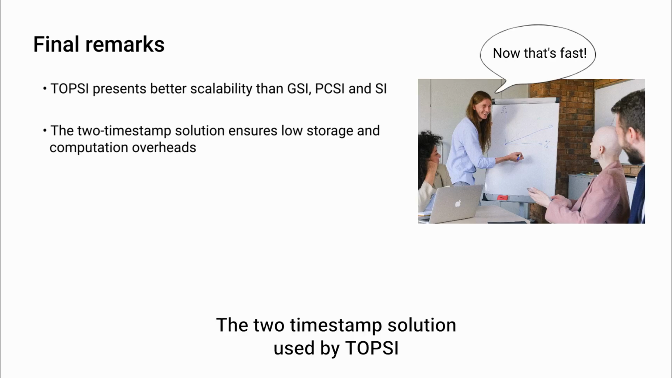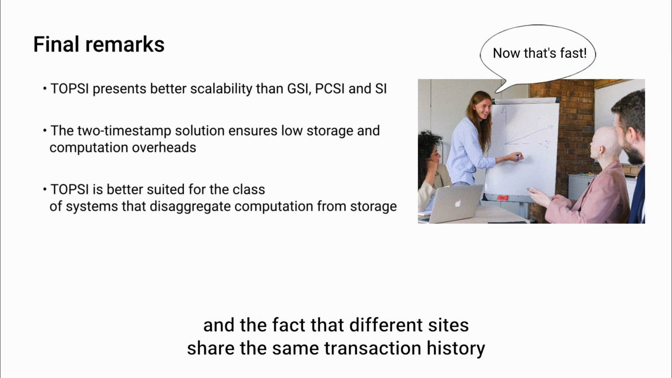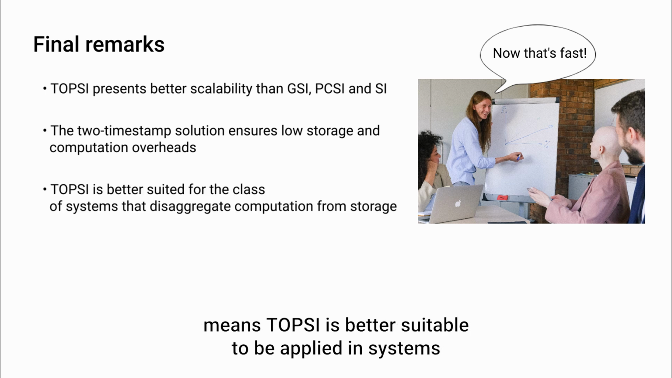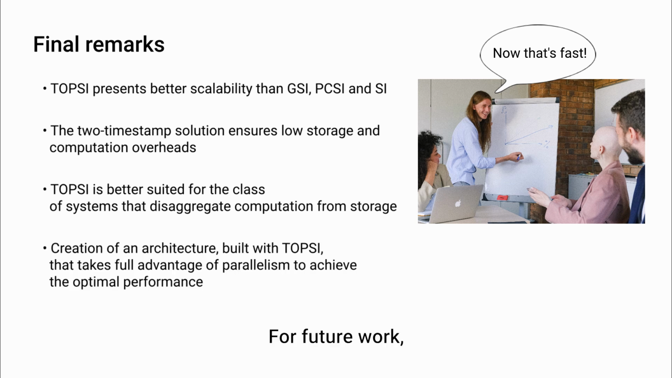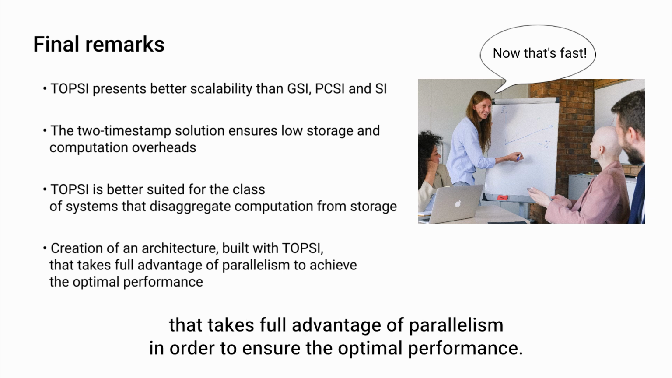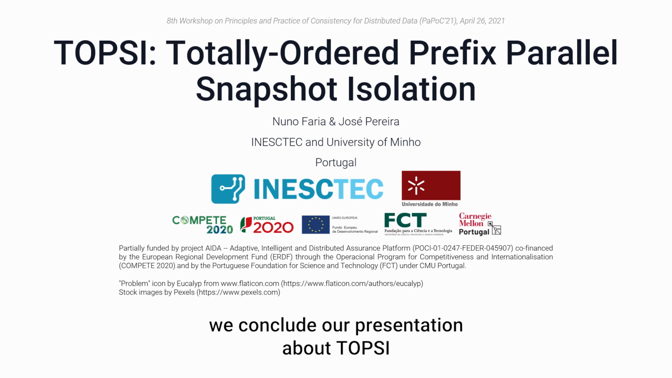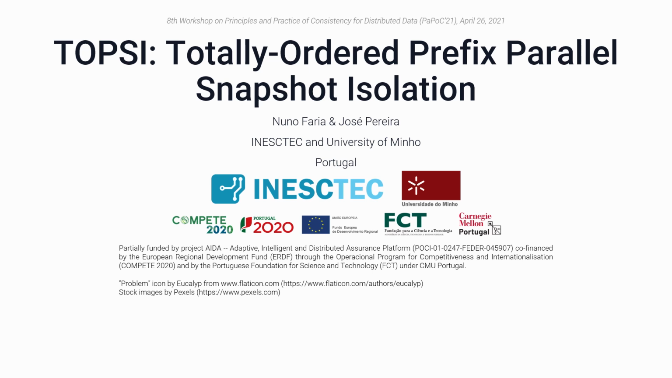The 2 timestamp solution used by TopSci ensures low storage and computation overheads, and the fact that different sites share the same transaction history means TopSci is better suited to be applied in systems that disaggregate execution from storage. For future work, we envision the creation of an architecture built for TopSci that takes full advantage of parallelism in order to ensure optimal performance. And with this, we conclude our presentation about TopSci, or totally ordered prefix parallel snapshot isolation. Thank you for your time.